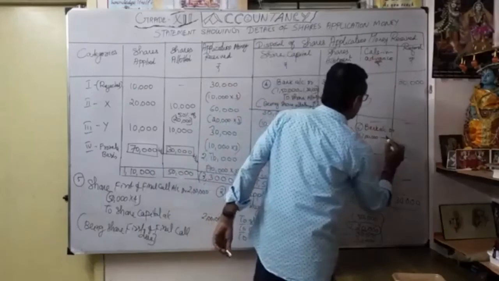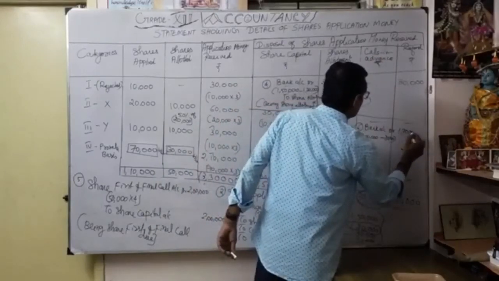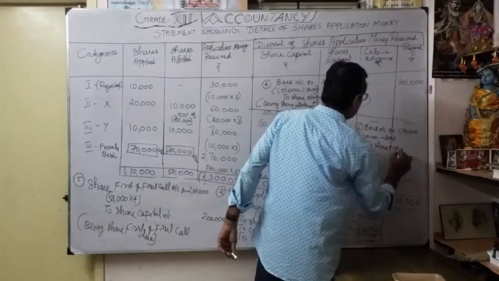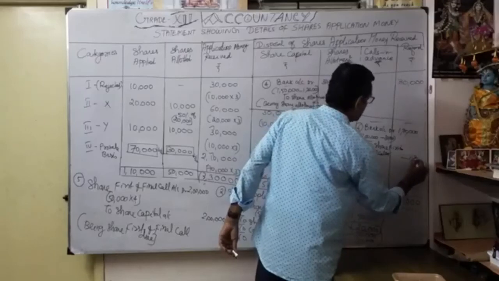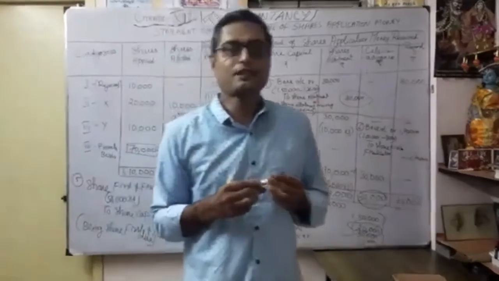So we can get only 1,70,000. To share first and final call 1,70,000. Narration: being share first and final call received.